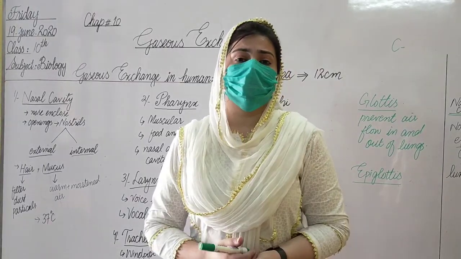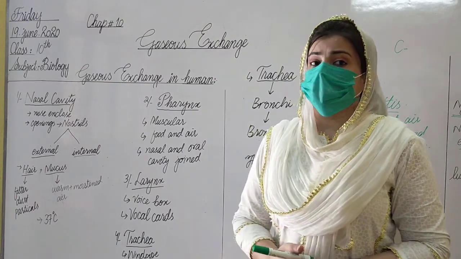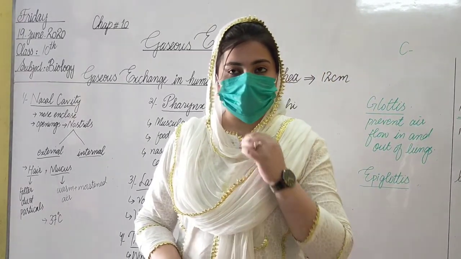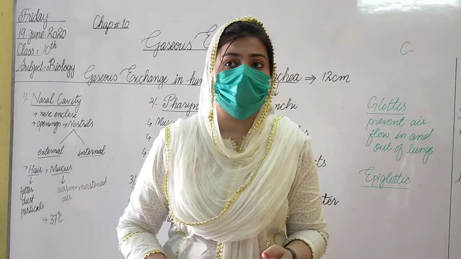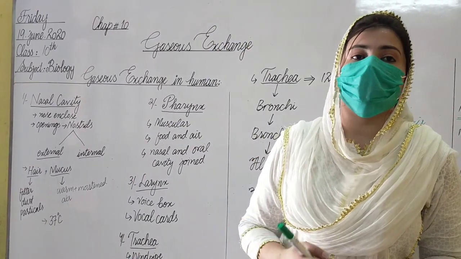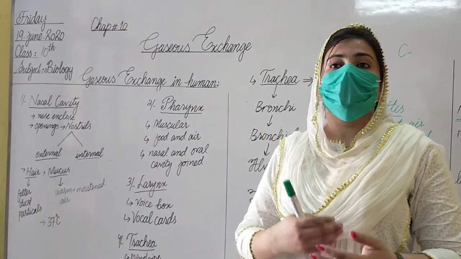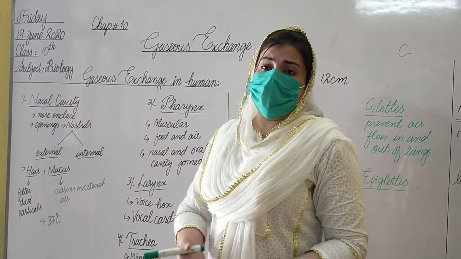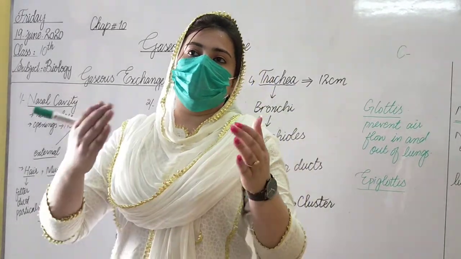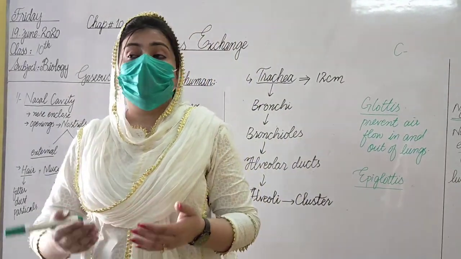Students, in our today's lecture, we have talked about gaseous exchange in humans. The system through which gaseous exchange takes place is called the respiratory system. I have told you that the respiratory system is further divided into two categories: the air passageway and the lungs. The air passageway is a passage through which air comes into the lungs, and after the gas exchange, it goes out.